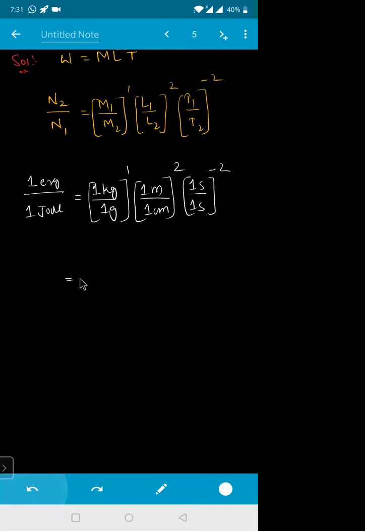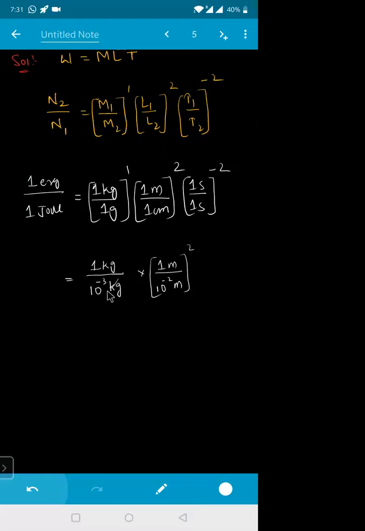I need it in the CGS system. So this will become 1 kg divided by 1 gram, which is 10 to the power of minus 3 kg. This one is 1 meter and 1 centimeter, which means 10 to the power of minus 2 meters, whole square.